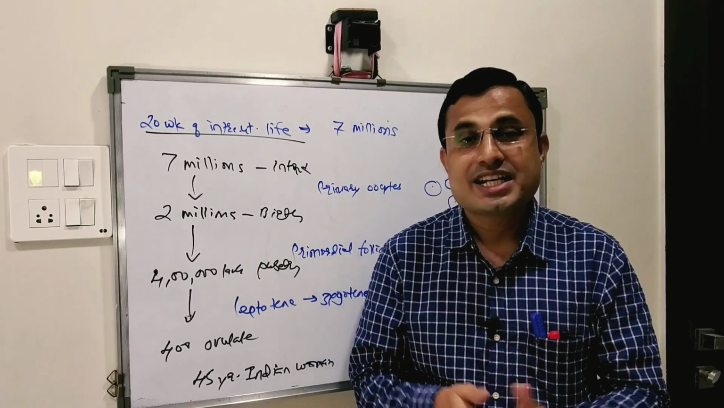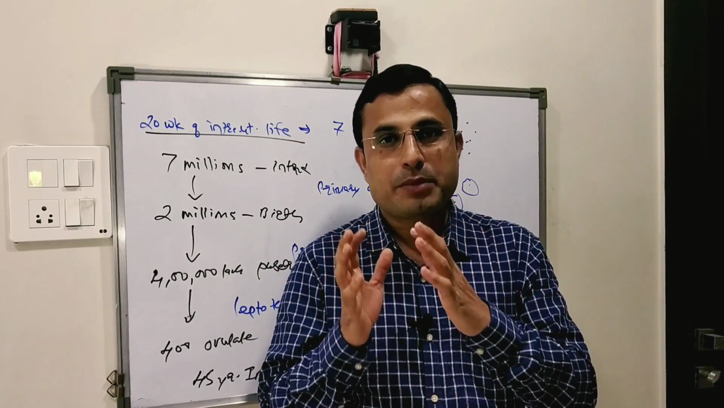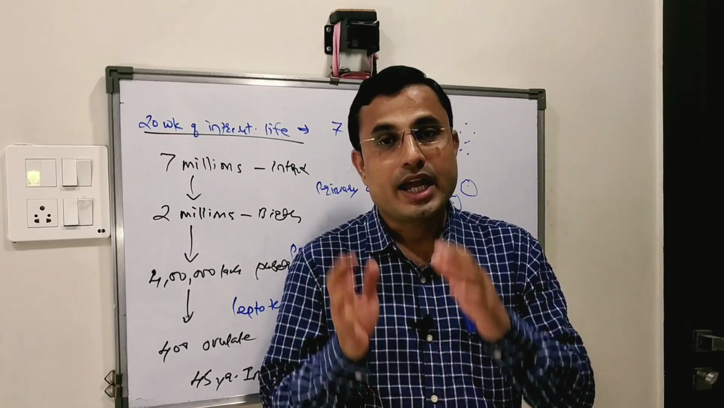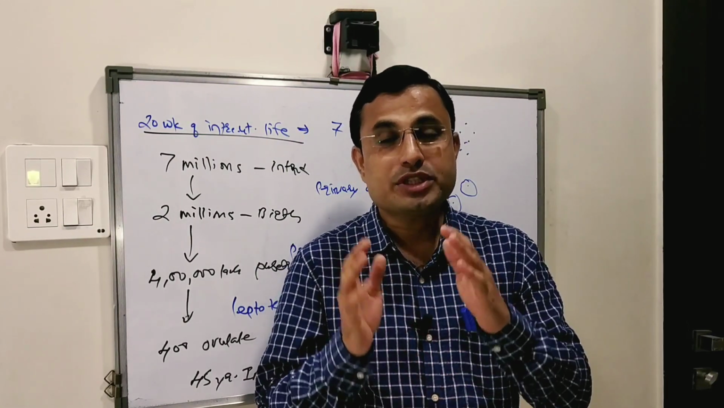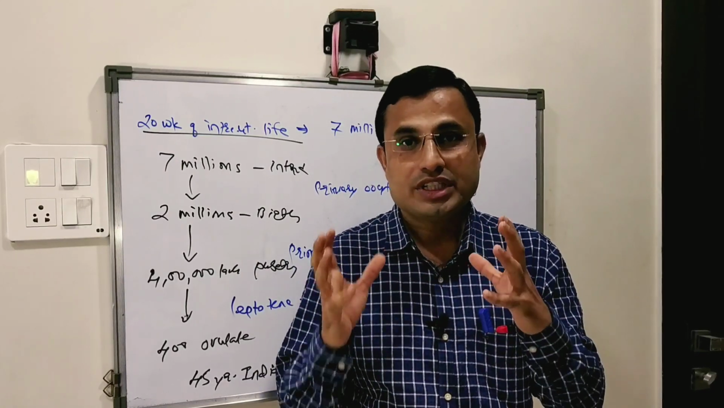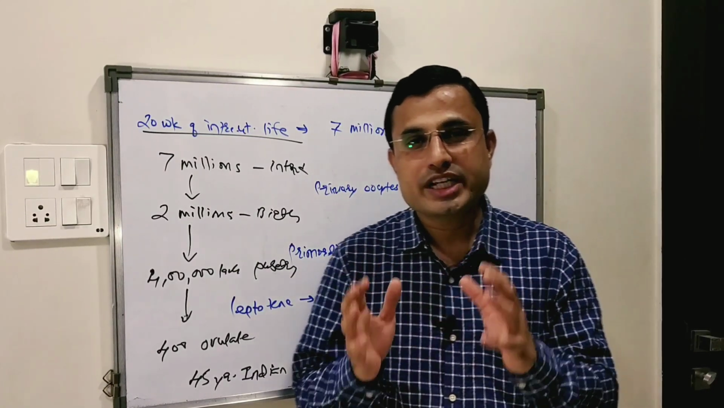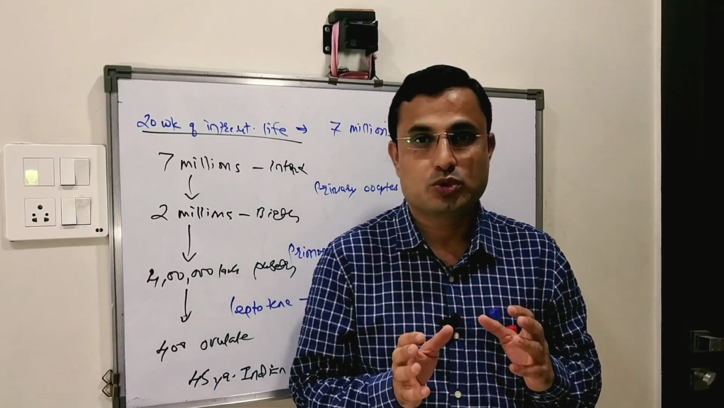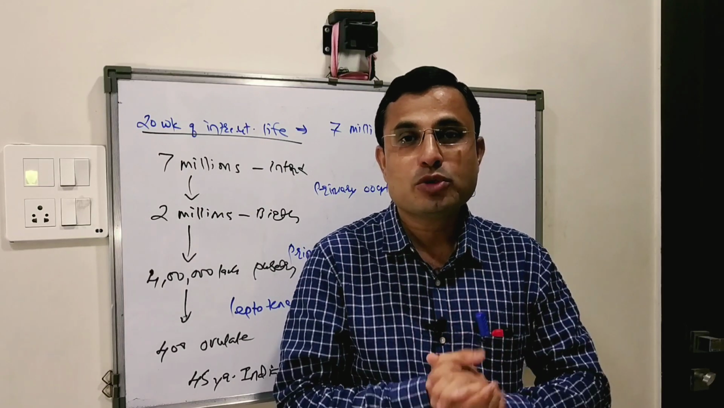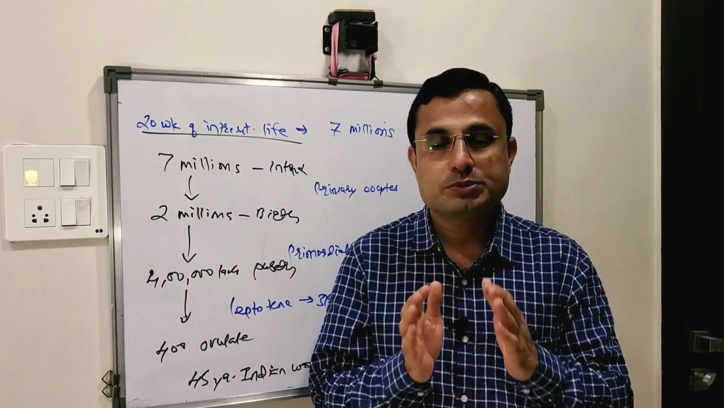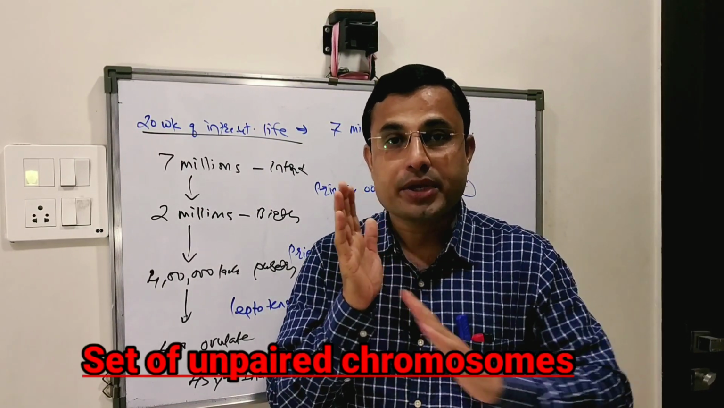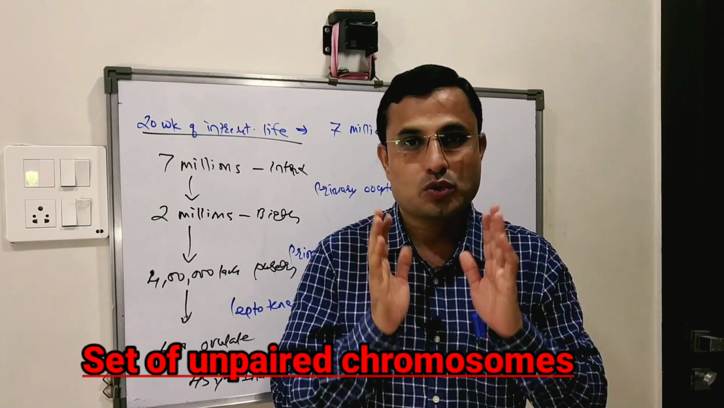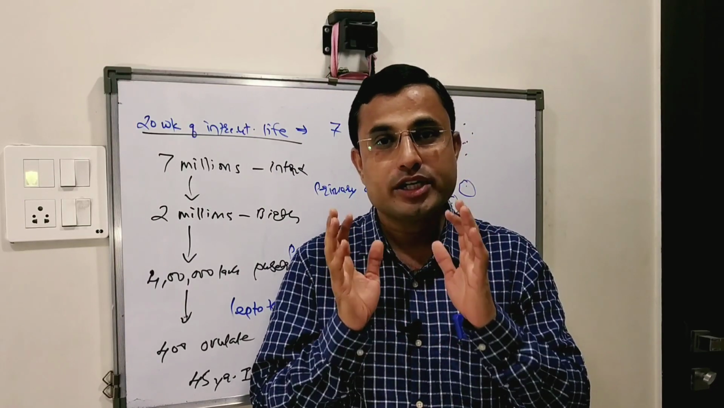Now after completing the first division, the oocyte is said to be a secondary oocyte. This secondary oocyte and the first polar body have unequal size, where the secondary oocyte has large cytoplasm and the haploid number of chromosomes. What do you mean by the haploid number of chromosomes? Haploid number of chromosomes means these are the unpaired chromosomes. Are you getting me? These are called haploid chromosomes.